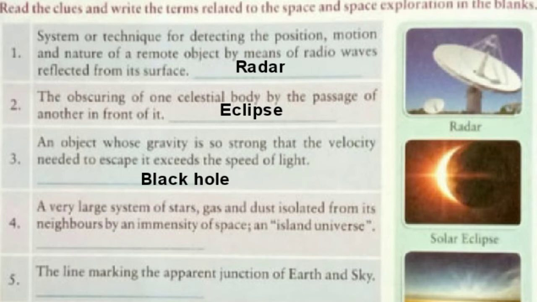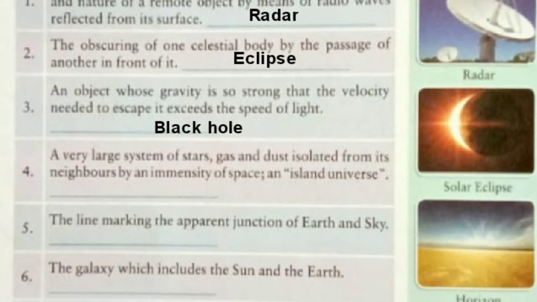Now let's move to our question number 4. A very large system of stars, gas and dust isolated from its neighbors by an immensity of space and island universe. What is it called? Yes, you are right. The answer is galaxy. Write it here.